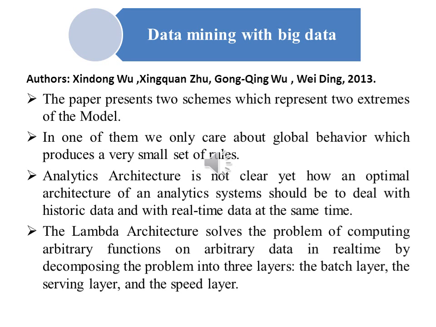The analytics architecture is not clear yet: how an optimal architecture of an analytics system should be to deal with historic data and with real-time data at the same time. The Lambda architecture solves the problem of computing arbitrary functions on arbitrary data in real time by decomposing the problem into three layers, that is, the batch layer, the serving layer, and the speed layer.